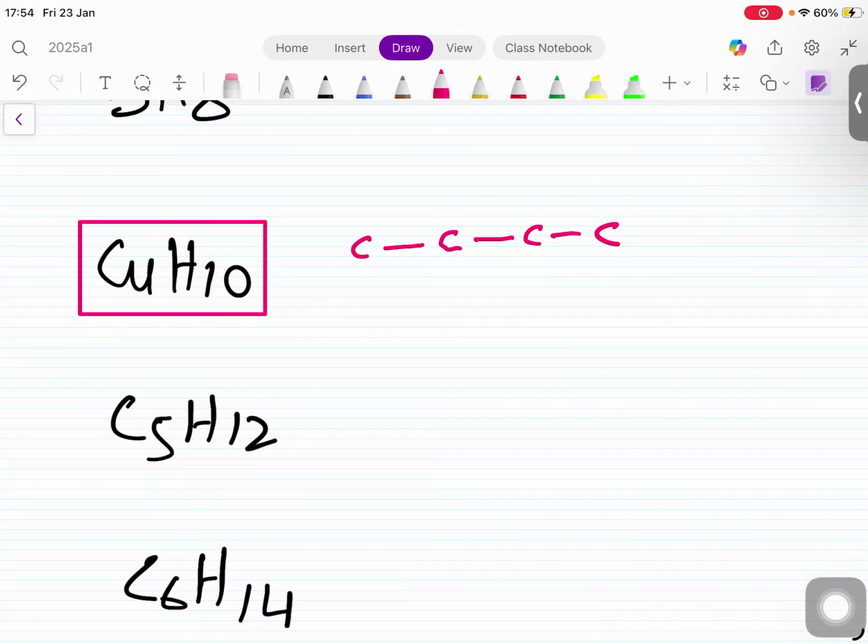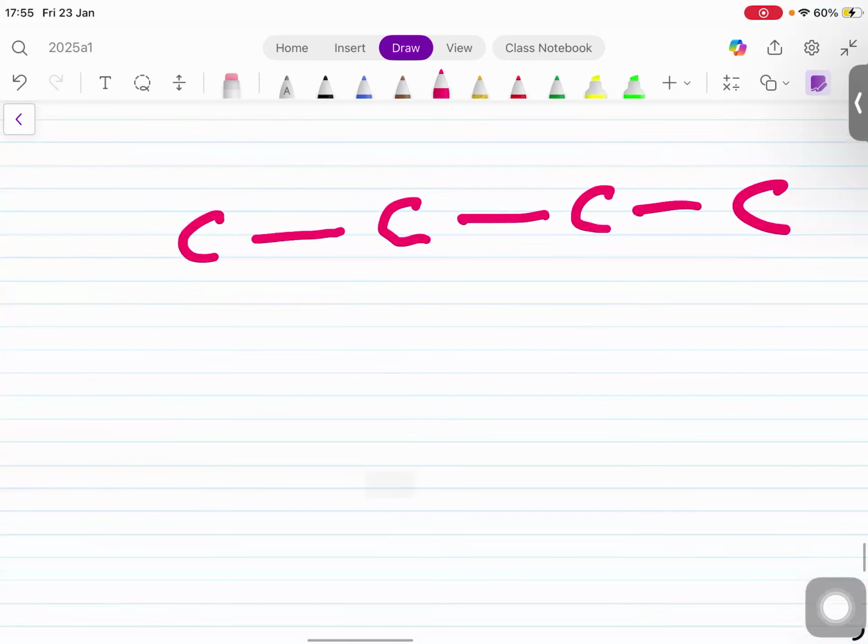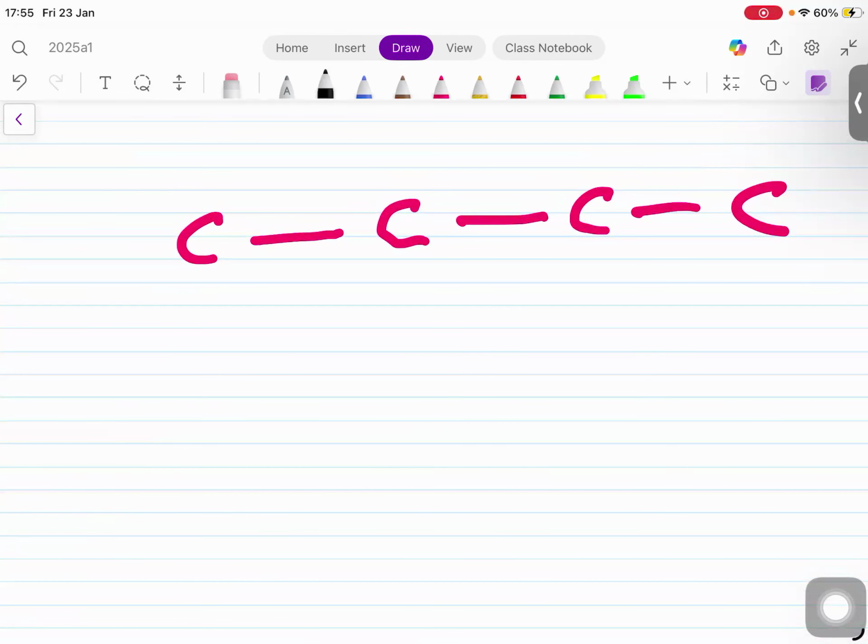But as I said before, every carbon has to make how many bonds? 4. So in order to complete 4 bonds, you have to attach hydrogen with every carbon. Let's attach the hydrogen. How many hydrogen with the first one? 3. How many with the second one?